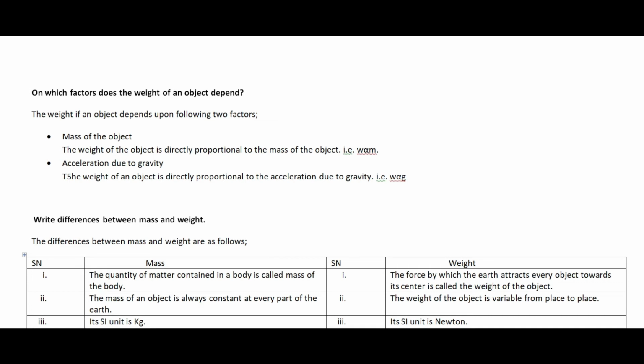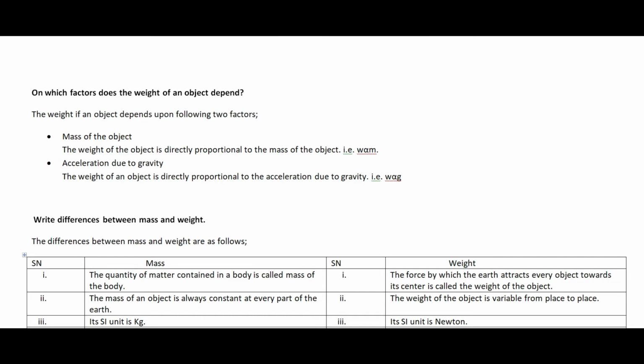One is the mass of the object, and the weight of the object is directly proportional to the mass of the object, that is W proportional to M. It means when the mass of the object is more, the weight of the object is more, and when the mass of the object is less, the weight of the object is also less. So here is a direct relation.